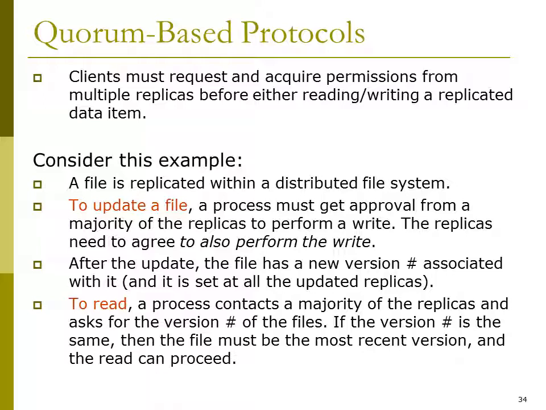After the update, the file has a new version hash associated with it, and it is set at all the updated replicas. To read, a process contacts a majority of the replicas and asks for the version hash of the files. If the version hash is the same, then the file must be the most recent version and the read can proceed.